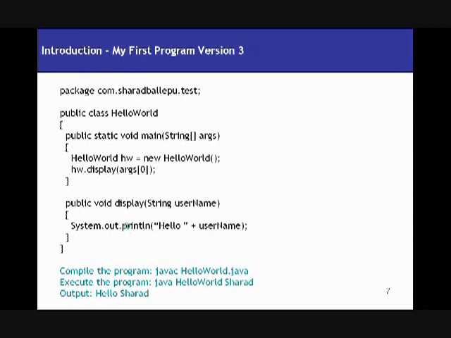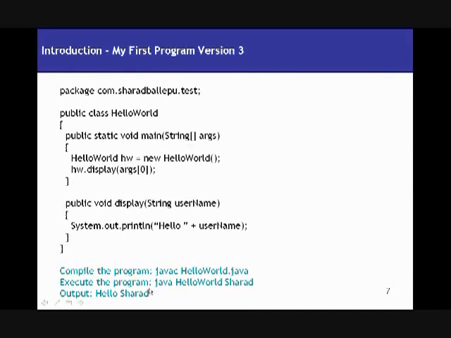Now I've got one more new version of my class. What I've done here is I'm not just typing hello world, but I'm also typing the username. And from where do I get the username? We've seen earlier that the main method has arguments. It's got a string array as an argument. So you can pass a number of string values to the main method for your program, right? And how do you pass that?